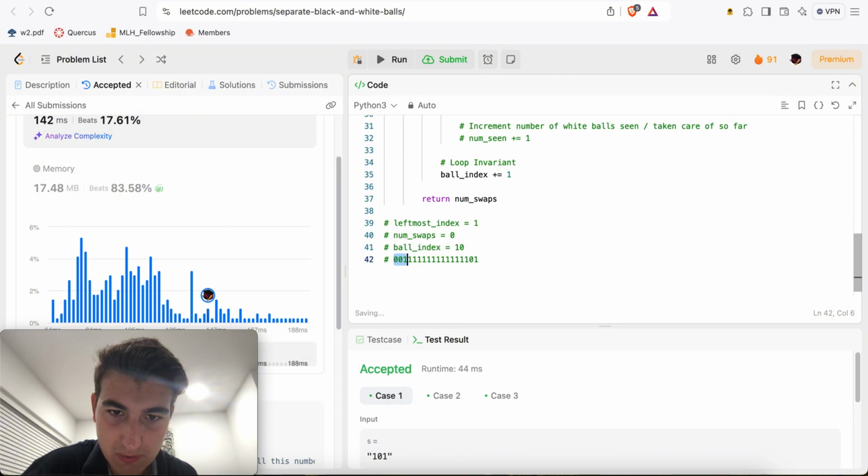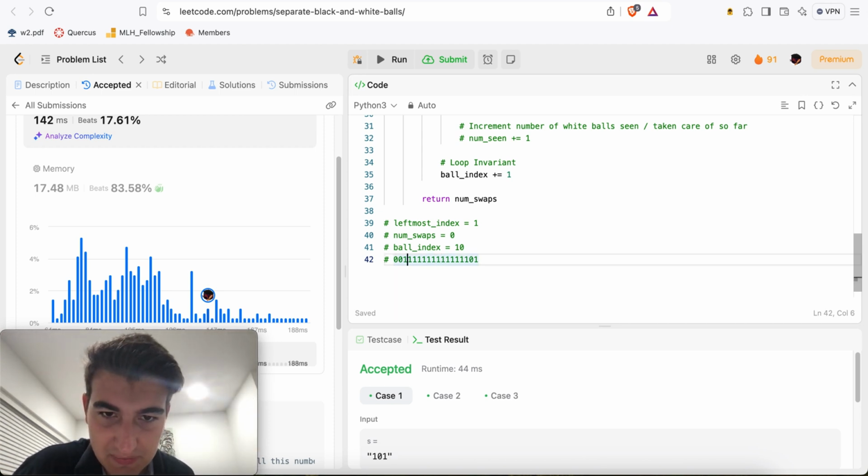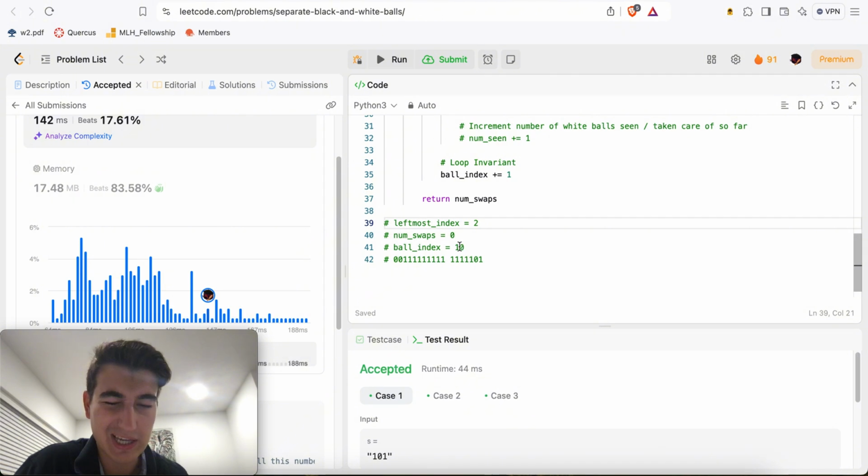So let's count: 1, 2, 3, 4, 5, 6, 7, 8, 9, 10. So this is the 10th index. I think so, right? Or maybe it's this one. Okay, this is index 0, 1, 2, 3, 4, 5, 6, 7, 8, 9, 10. Okay, we're at this 10th index. I'm just going to put a space there to help me out. Now we know we want to be at leftmost index, right? Here we see a 1, we don't need to do anything, so let's advance by 1. We see a 1, this is a black ball, we advance by 1. We see a 1, we advance by 1.